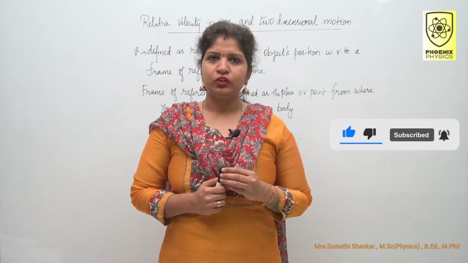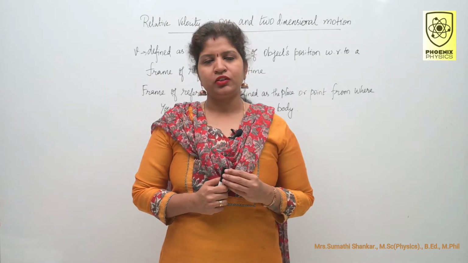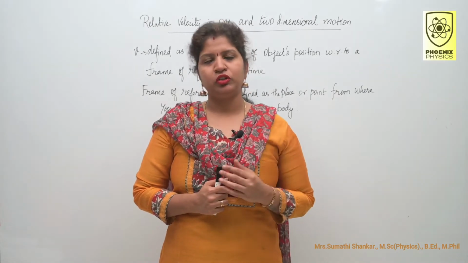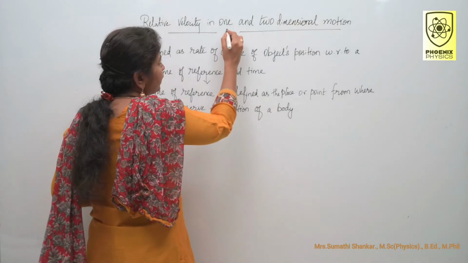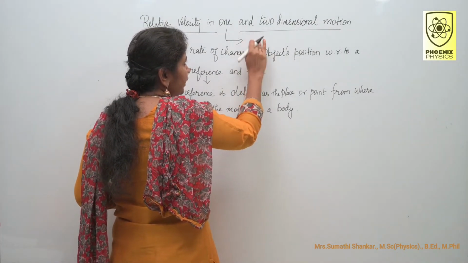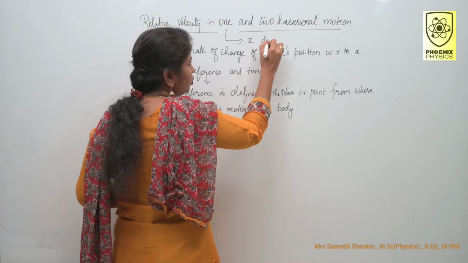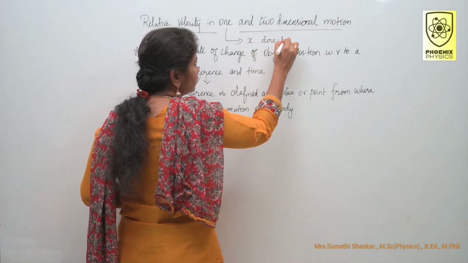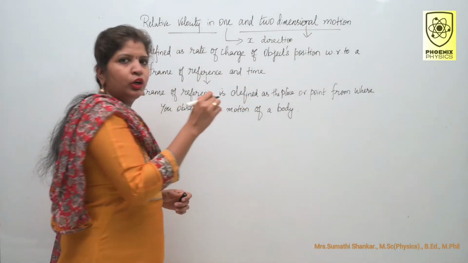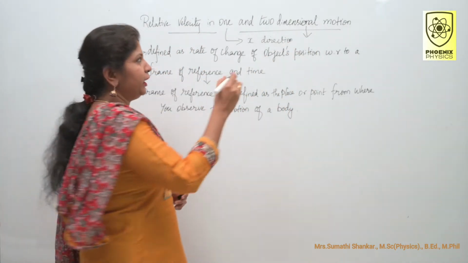Today we are going to learn relative velocity in one dimension and two dimensional motion. What is one dimensional motion? Any one of the directions, either x direction or y direction. Then what about two dimensional motion? Motion in a plane.